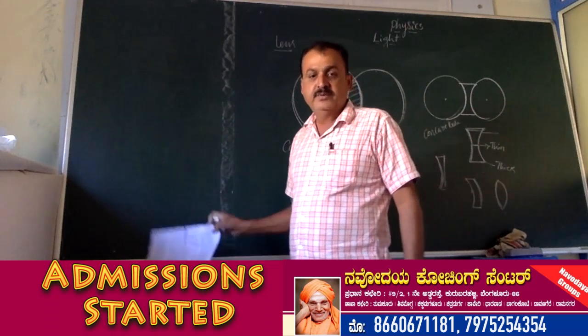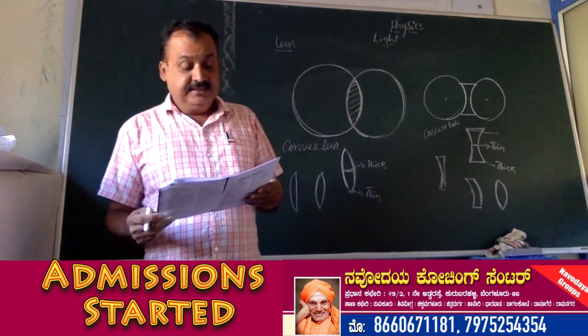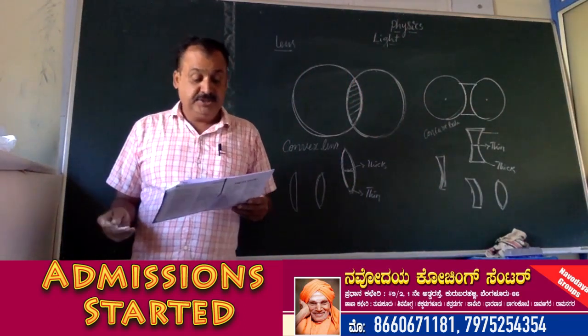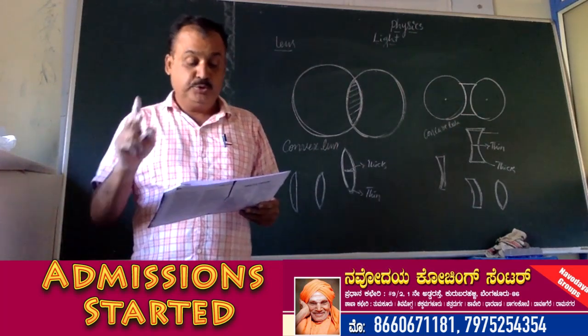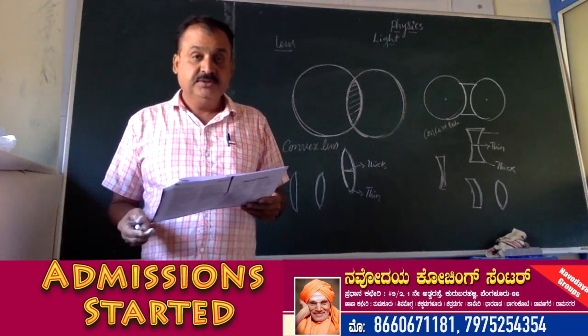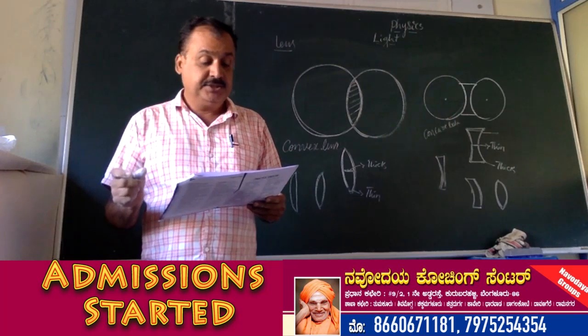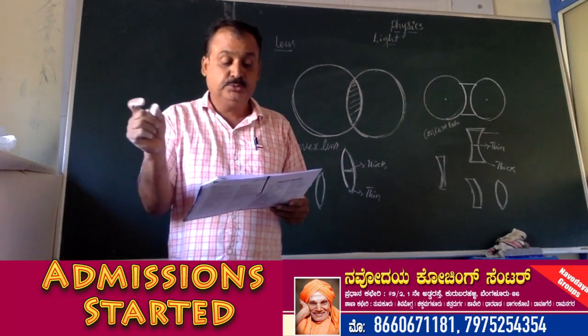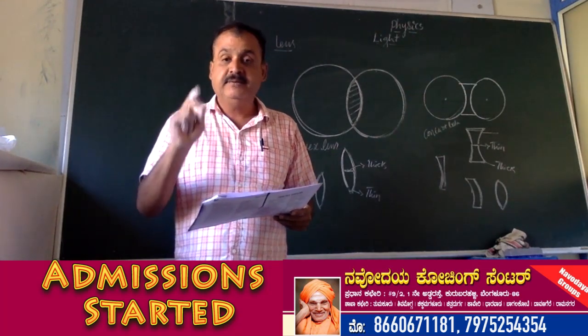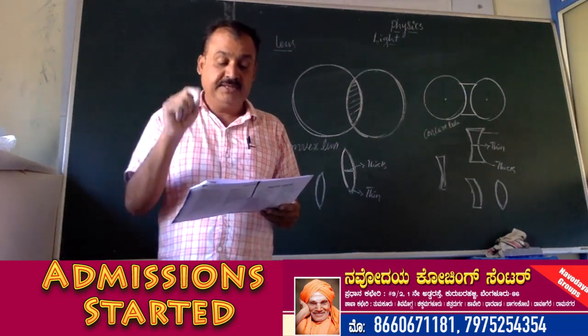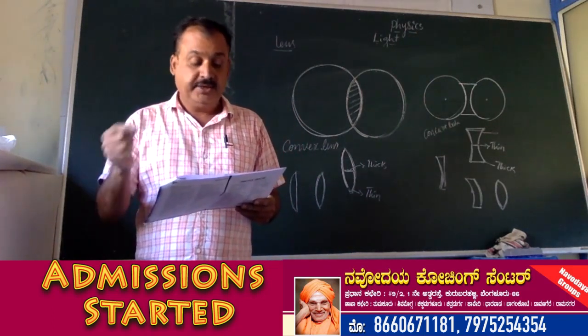Okay. So what is lens? A lens is a transparent glass bounded by two spherical surfaces. So lenses are transparent so that light can pass through. Lenses are mainly two types. One is the convex lens and another one is concave lens.